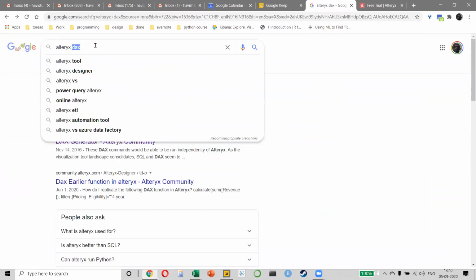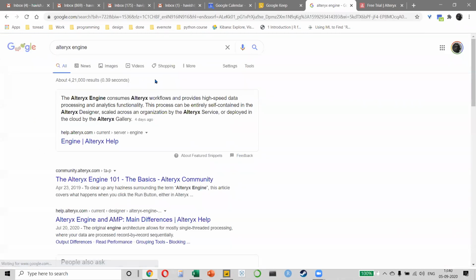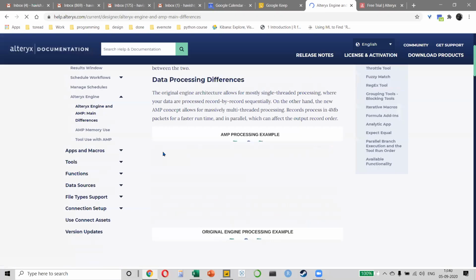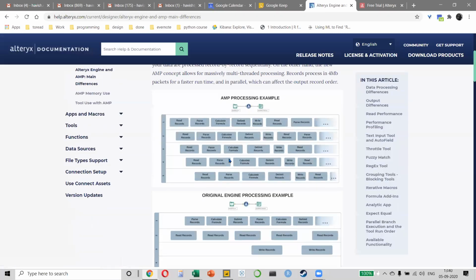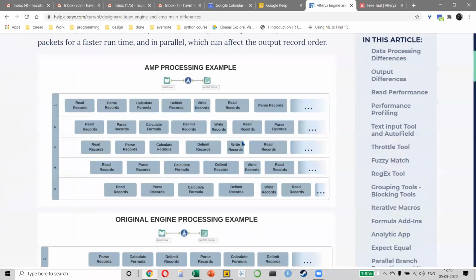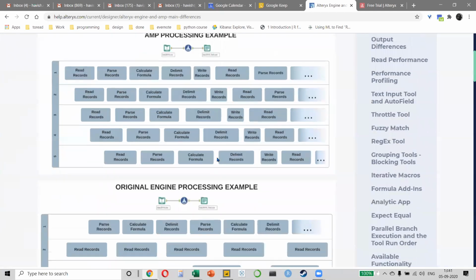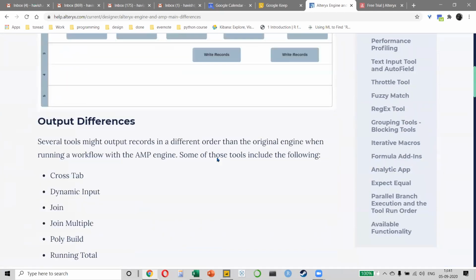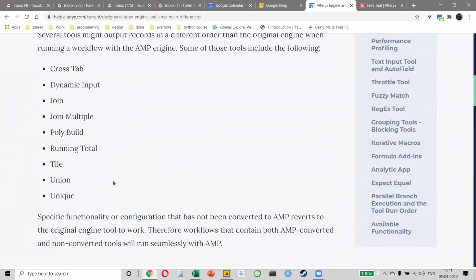So the Alteryx engine that they're using is their own engine. It has nothing to do with any other company. And just a minute. Right? So if you notice how Alteryx does ETL operation, extract, transform, and load, it is very different to how all the other languages work, right?